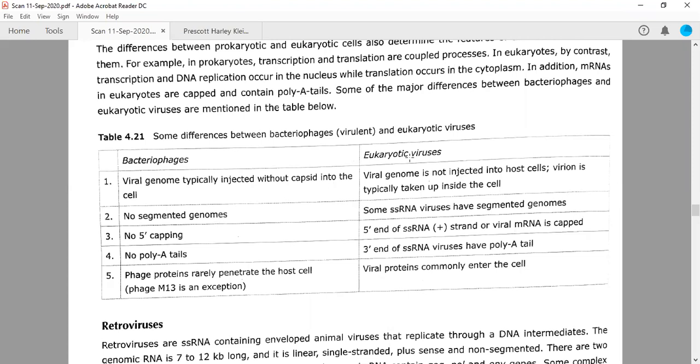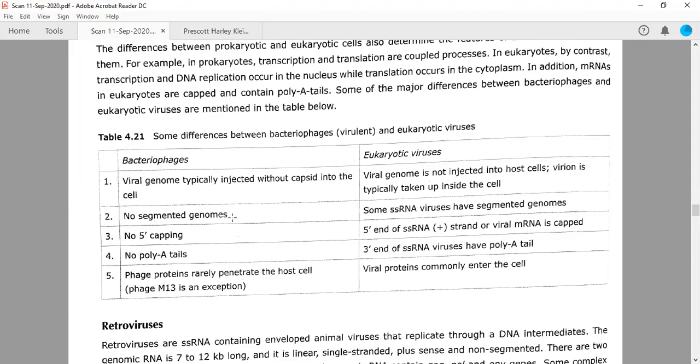Whereas if you look at eukaryotic viruses, the viral genome is not injected into the host cell. The virion is typically taken up inside the cell. The complete viral particle, or this virion, which is the complete virus, will be taken up by the animal cell because the size of the cell is large here.